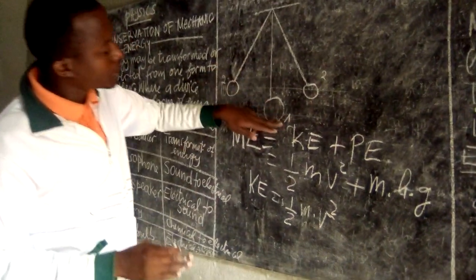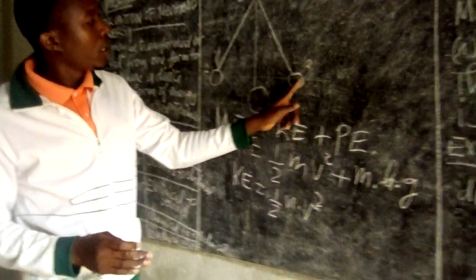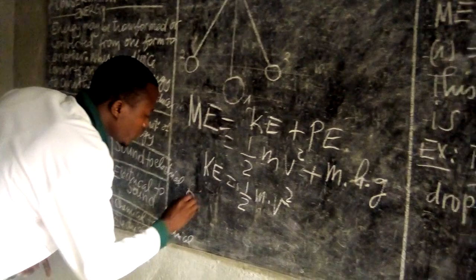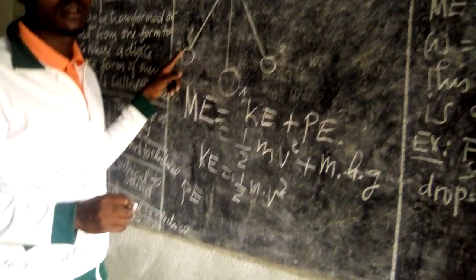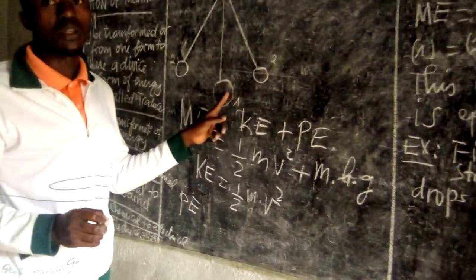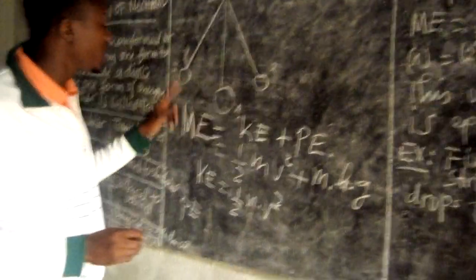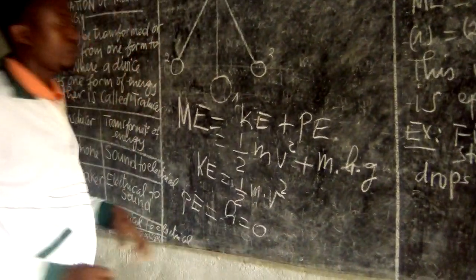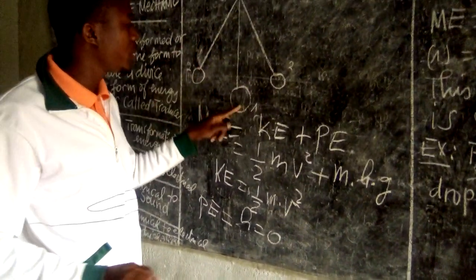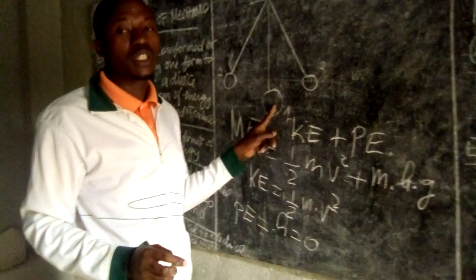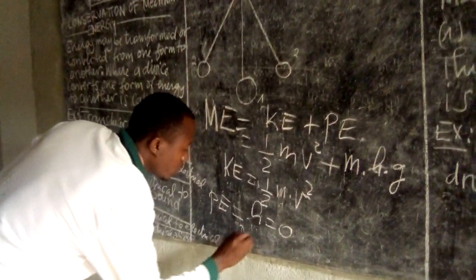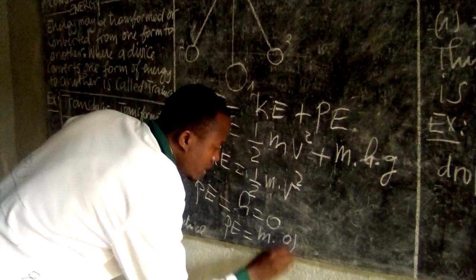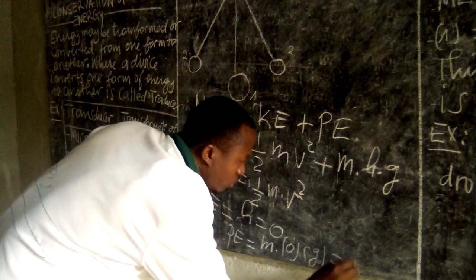When this bob is at this position, the potential energy is equal to 0. Because the bob moves from here up to this one, the height is 0. That is why potential energy, equal to mass times height times gravity, with height 0, is equal to 0.